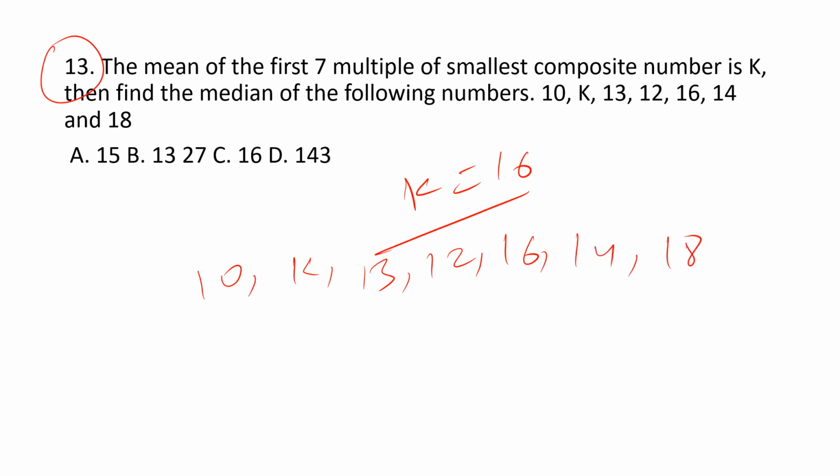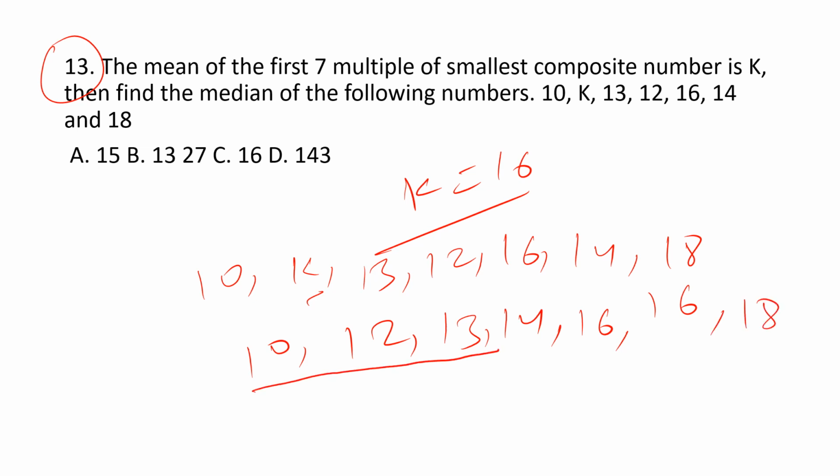Arranging this data in ascending order: 10, 12, 13, 14, 16, 16 (with k being 16), 18. What is the median? The median will be the middlemost value, so 14. It's 14 guys, not 143. Option D is the correct answer.